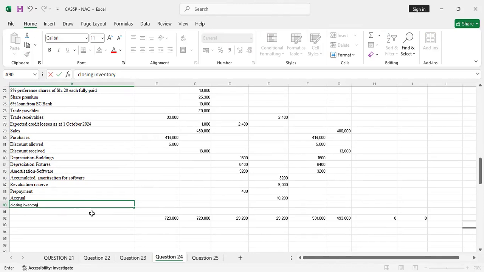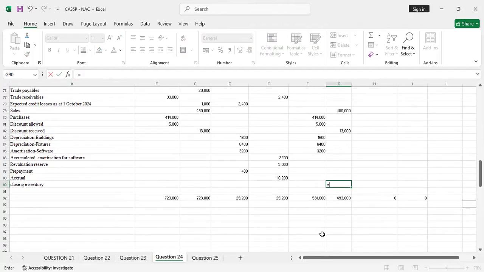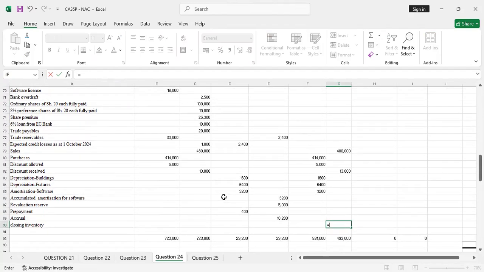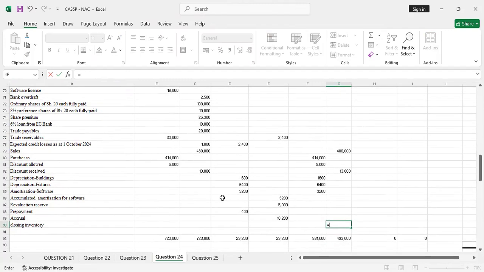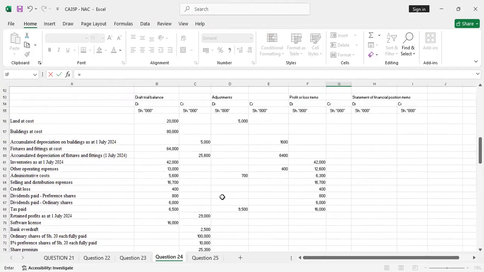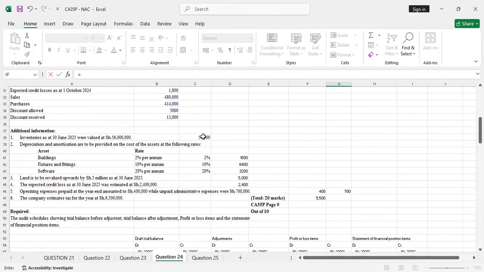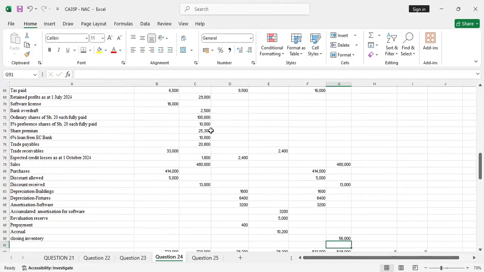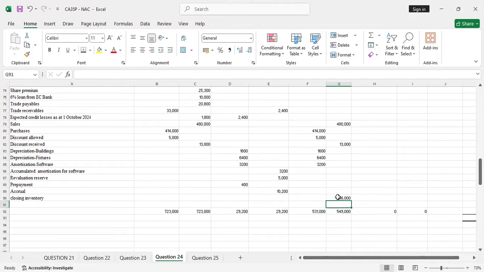And that now being less, the closing inventory will go to the credit side. So we'll say equals to, then you go back and pick it where we had additional information number 1. It was 56,000 if I'm not wrong. So we'll put it on the credit side. Yeah, so we have done that.